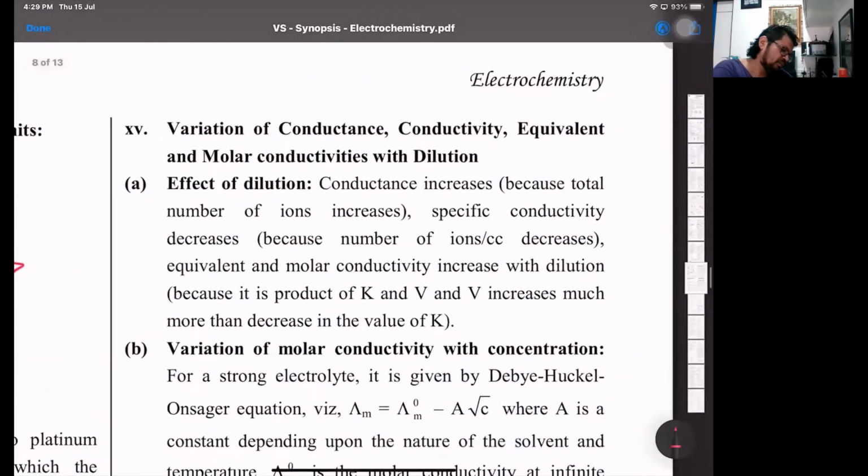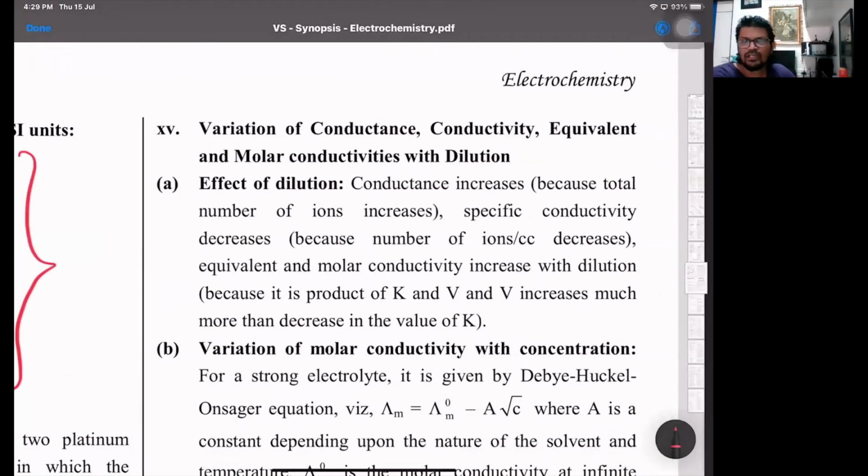Then now, variation of conductance with respect to dilution. Normally what do we say? Conductance increases because total ions increase, but specific conductivity decreases. Because what is specific conductivity? That's kappa. Specific conductivity is the conductivity per centimeter cube, so the number of ions per centimeter cube will decrease. So on dilution, overall conductance increases, but the specific conductivity decreases because that's the conductivity per centimeter cube. And molar conductivity increases on dilution.